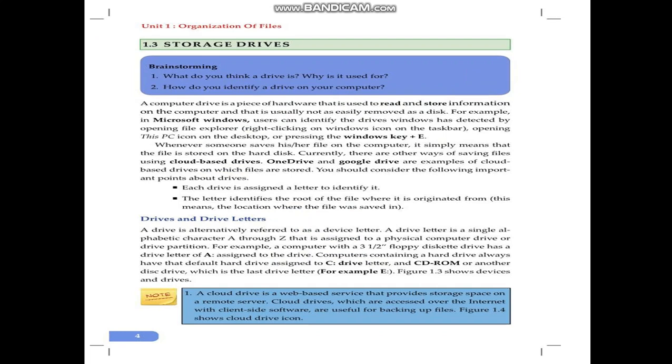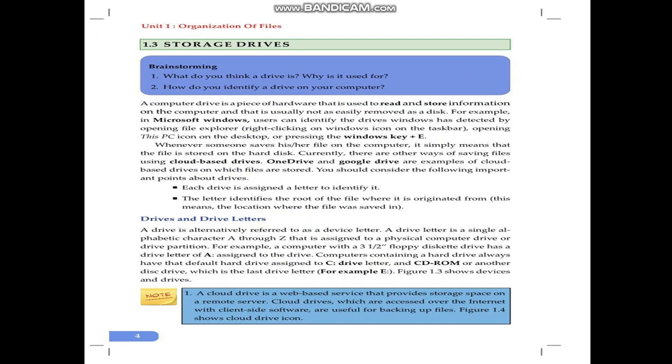Currently, there are other ways of saving files using cloud-based drives. It is not only a standalone computer, a computer without a network, that has its own hard disk. Again, we can use cloud-based drives. In the 21st century, we have other types of drives over the network. OneDrive and Google Drive are examples of cloud-based drives on which files are stored.